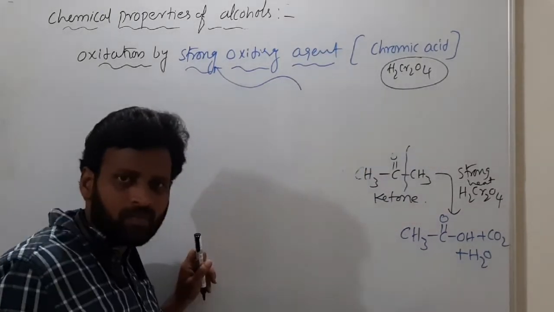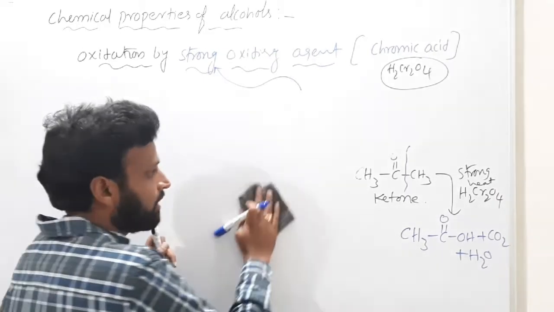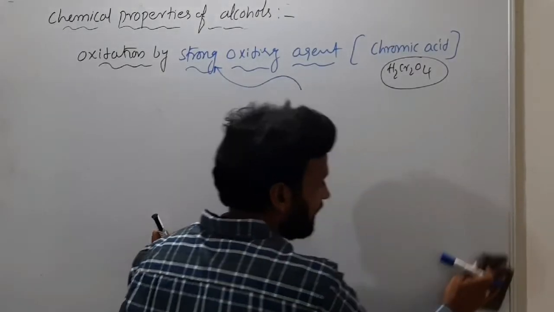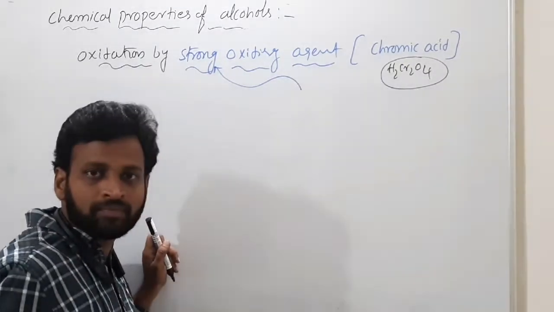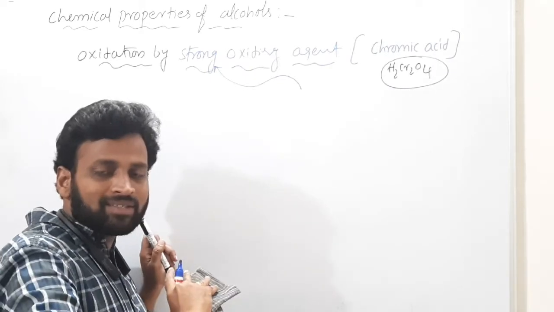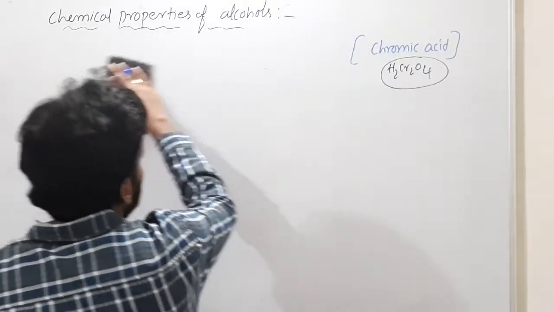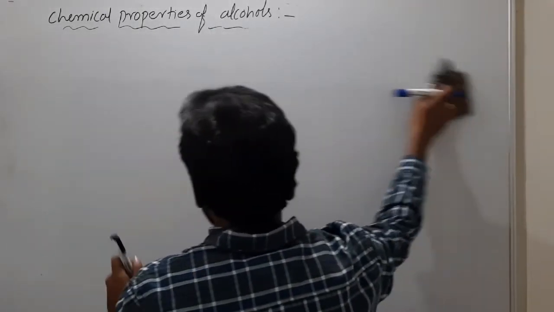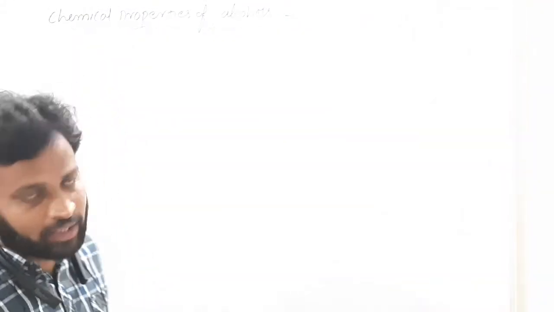Simple, sir. If I use mild oxidizing agents, primary alcohol converts to aldehydes and secondary alcohol converts to ketones. That's it. If I use a mild oxidizing agent, in one word, there is no carboxylic acid. If I use a strong one, then only you will have carboxylic acid as a final product.